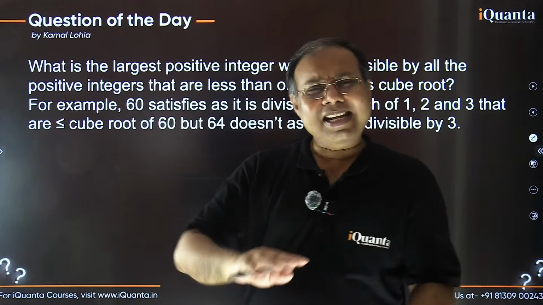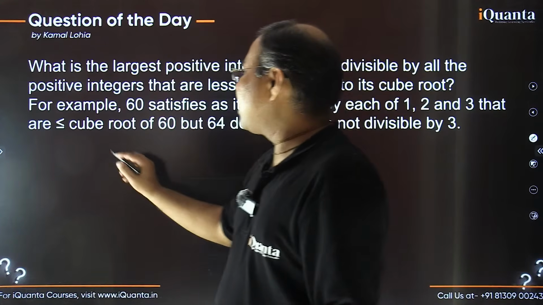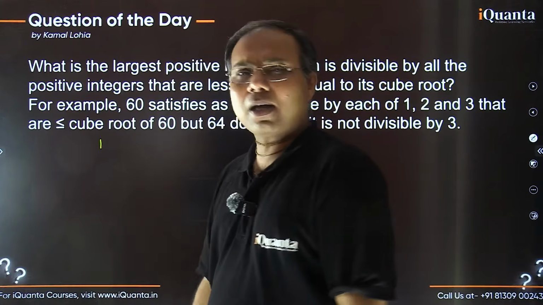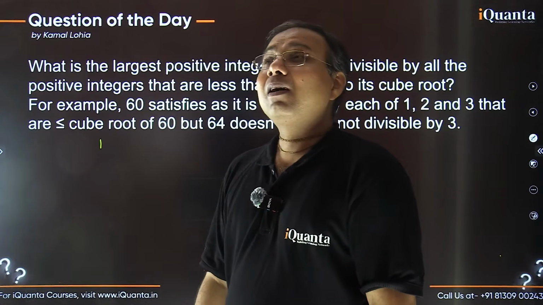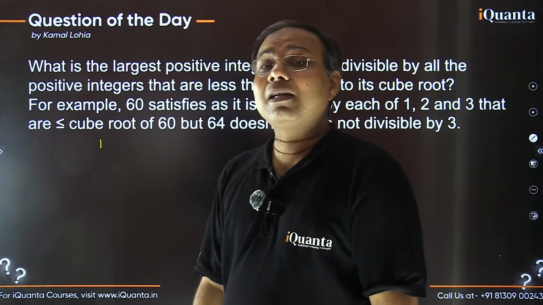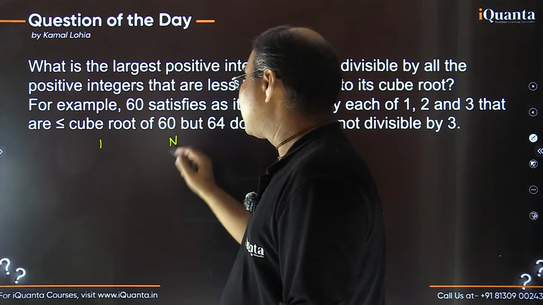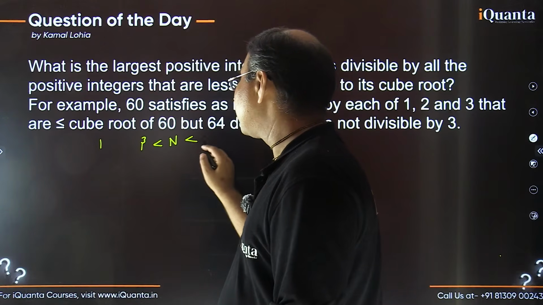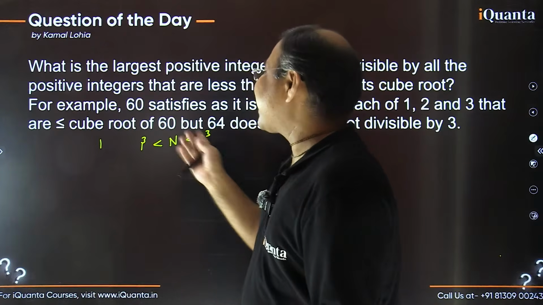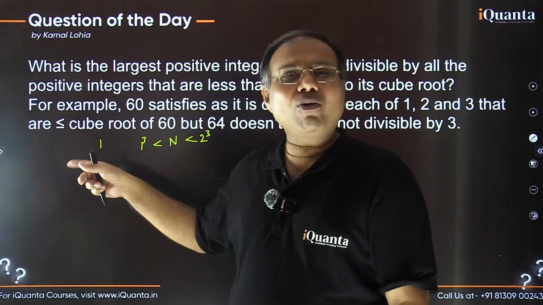So let's think in the reverse manner, right? Let's think in the reverse manner. अगर मैं बोलता हूं कि मेरे नंबर को सिर्फ 1 से divisible होना था, right? अगर मेरे नंबर को सिर्फ 1 से divisible होना था, that means my number should lie between 1 cube and 2 cube. Yes or no? So that its cube root will be 1 only. Cube root तक का नंबर सिर्फ 1 ही होगा, ऐसा ही तो होगा ना?